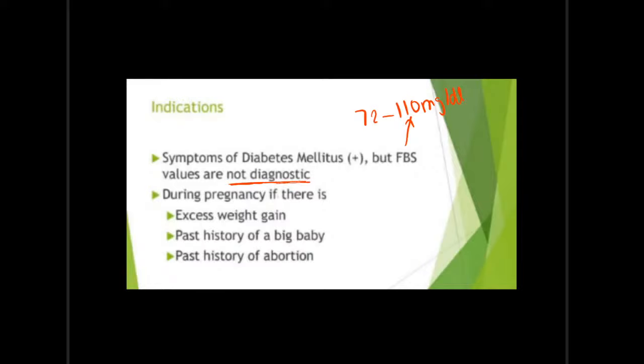Second, we are doing this test during pregnancy. That is, if there is any excess weight gain, or past history of a big baby, or a past history of abortion. So these are the three conditions we are testing for oral glucose tolerance test in pregnancy. So these are the indications for oral GTT.